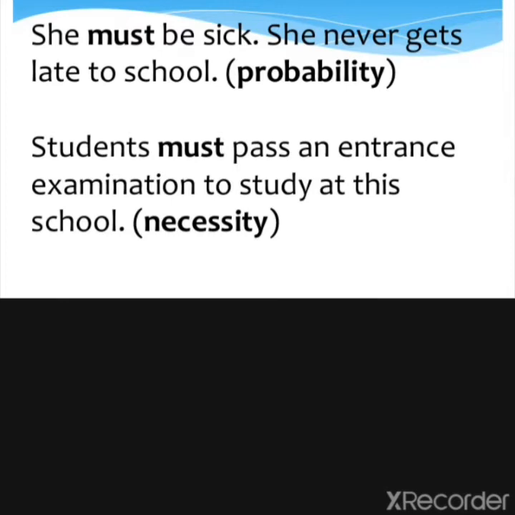For example, she must be sick. She never gets late to school. It means you are telling that she never gets late unless there is a very bad condition or some compulsion for her. So that's why here we are using must. It means this must be the condition with her. Only that's why she is late. Otherwise she never gets late.